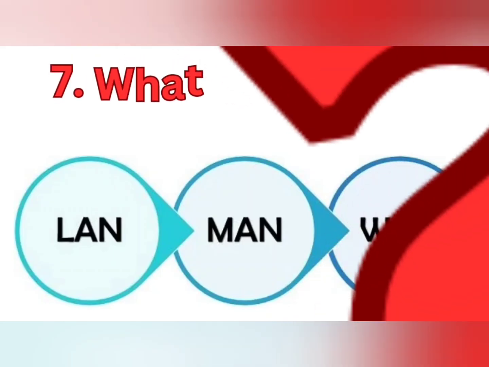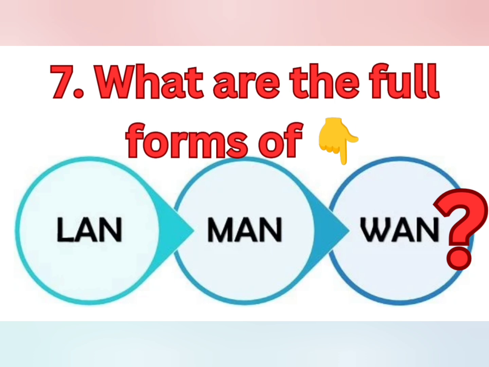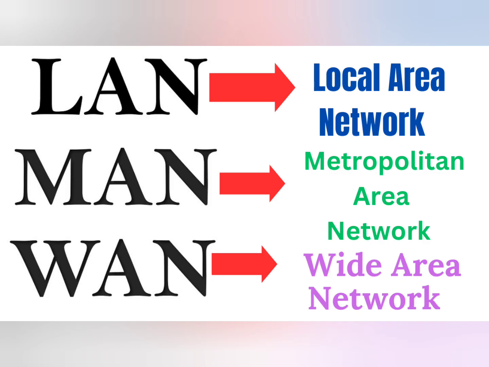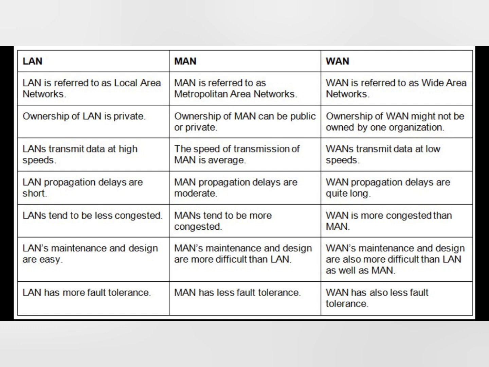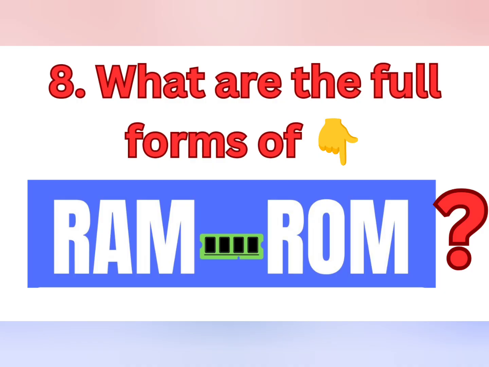Now the question number 7. What are the full forms of LAN, MAN and WAN? The answer is LAN stands for local area network, whereas MAN stands for metropolitan area network, and WAN stands for wide area network.